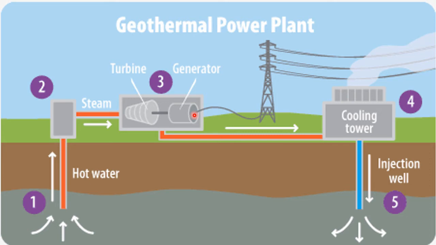Okay, so here they are converting geothermal energy inside this earth crust to electricity. And this generator will produce electricity. Okay, this is the simple process of a geothermal power plant, how they convert geothermal energy to electricity.